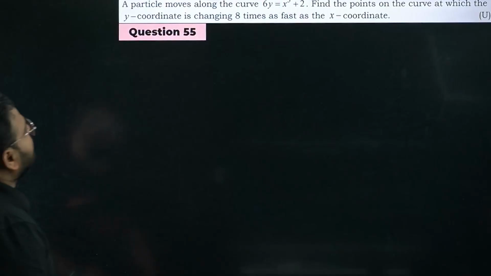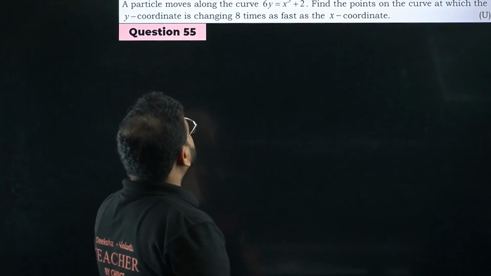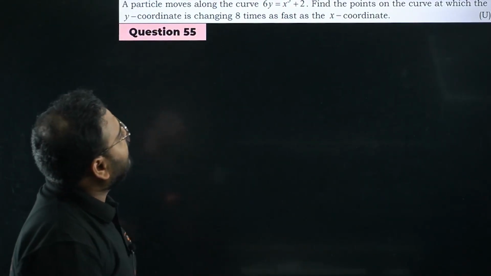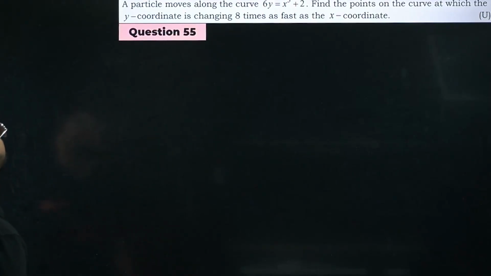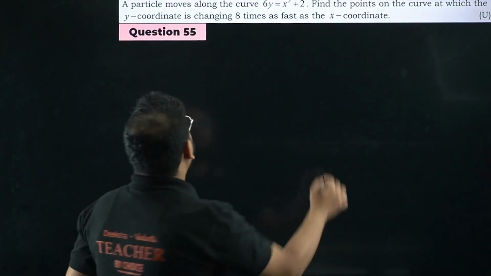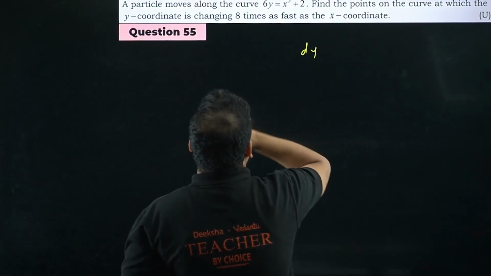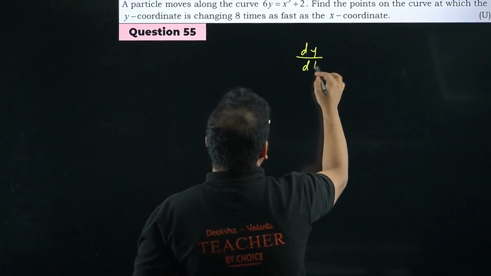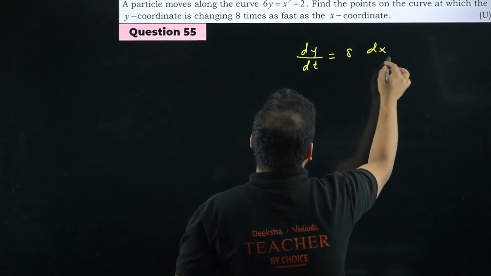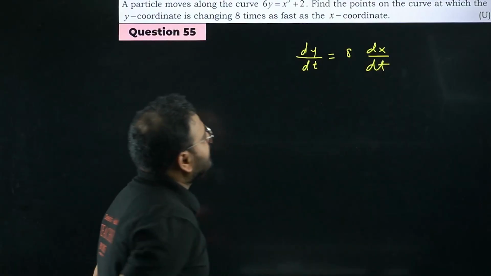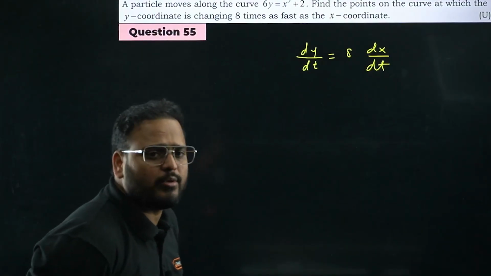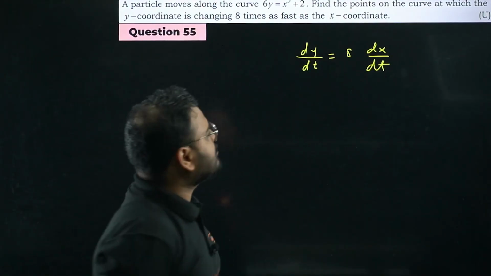Okay. A particle moves along the curve 6y equals x cube plus 2. Find the points on the curve at which the y coordinate is changing 8 times as fast as the x coordinate. Okay. They're saying that the change of y, dy by dt, is nothing but 8 times dx by dt. So from here we get dy by dx is 8 only, right? Change of y with x is nothing but 8 only.